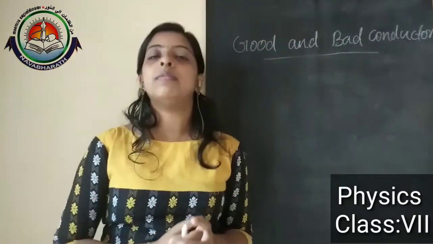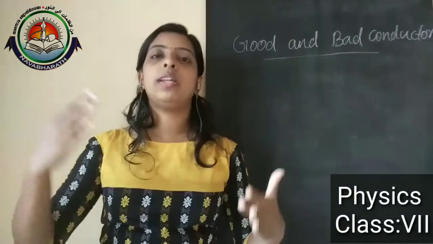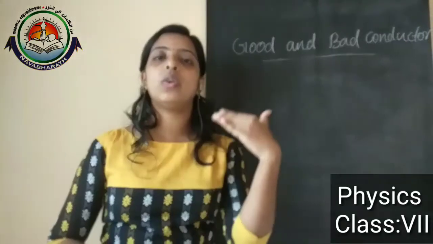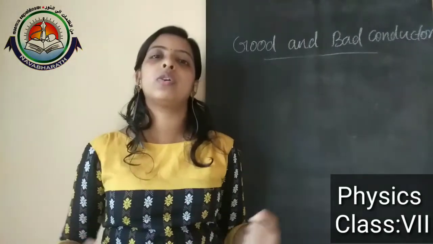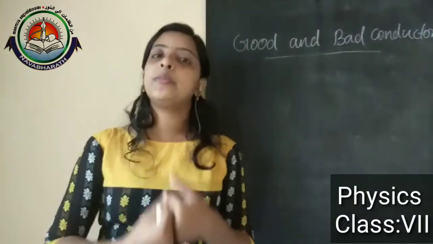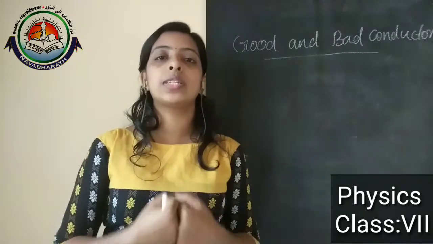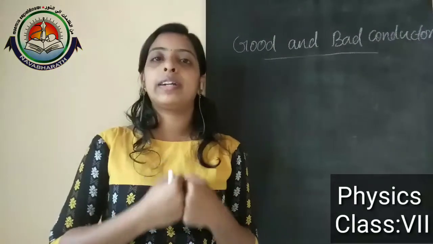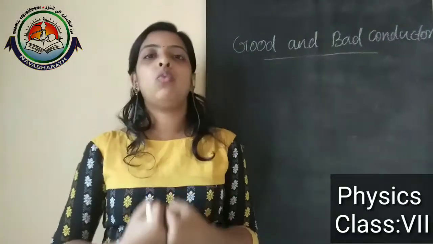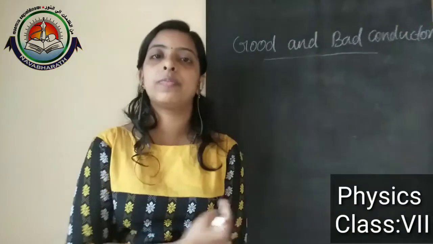Then woolen garments. People living in cold countries or cold regions use sweaters or blankets made of wool, and it keeps their body warm, because woolen clothes are very bad conductors of heat. So it keeps our body warm in extreme cold climates.